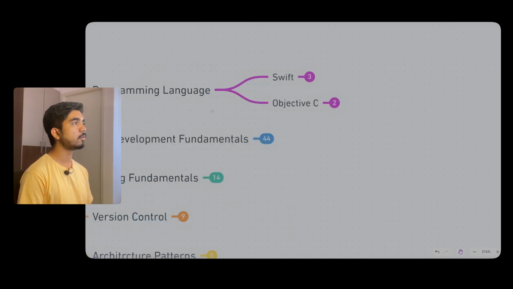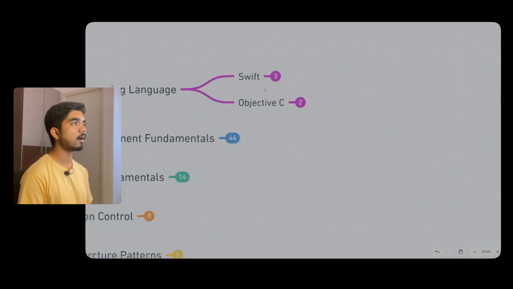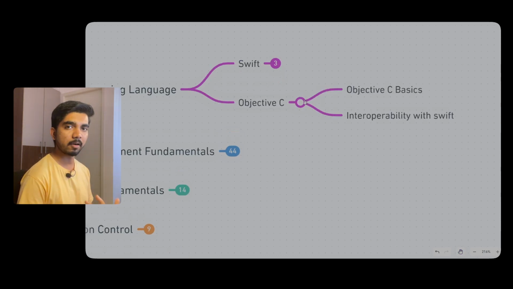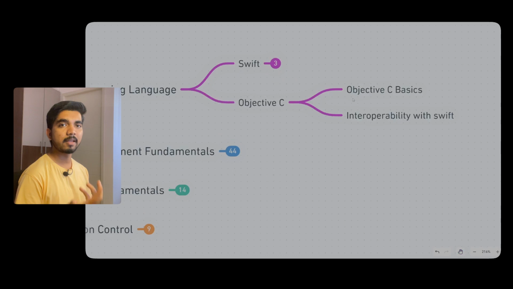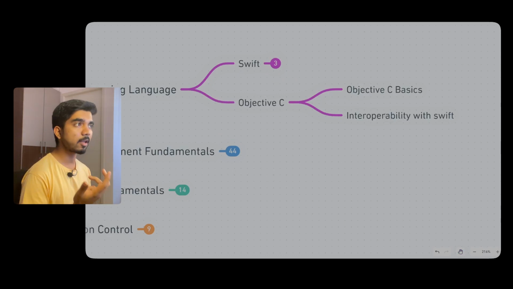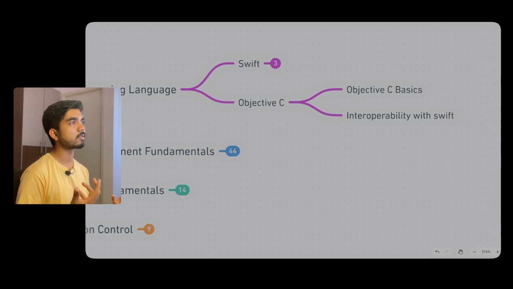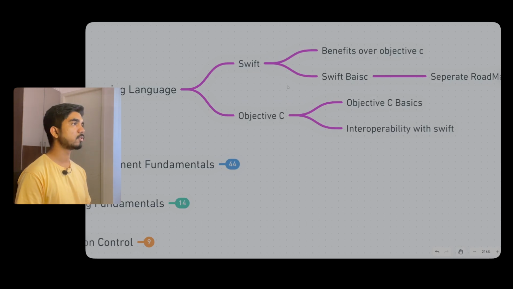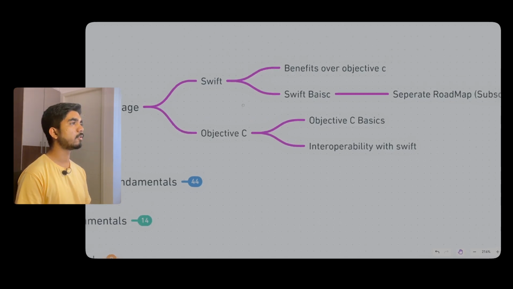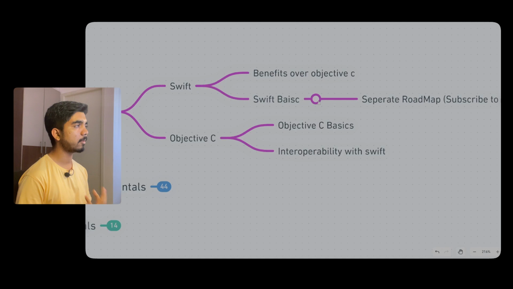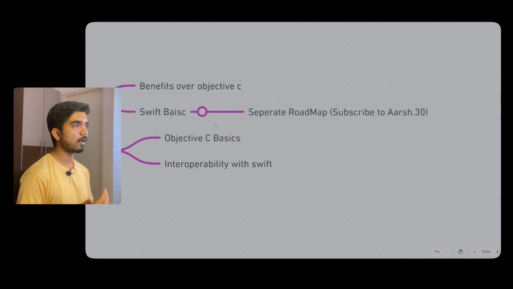You would have two options, Swift and Objective C. Objective C was used earlier, and you can look at its pros and basics. Objective C was used in older versions of iOS development code, but from now onwards Apple has moved completely to Swift. In Swift also, you can look over the benefits of Objective C and the basics of Swift.